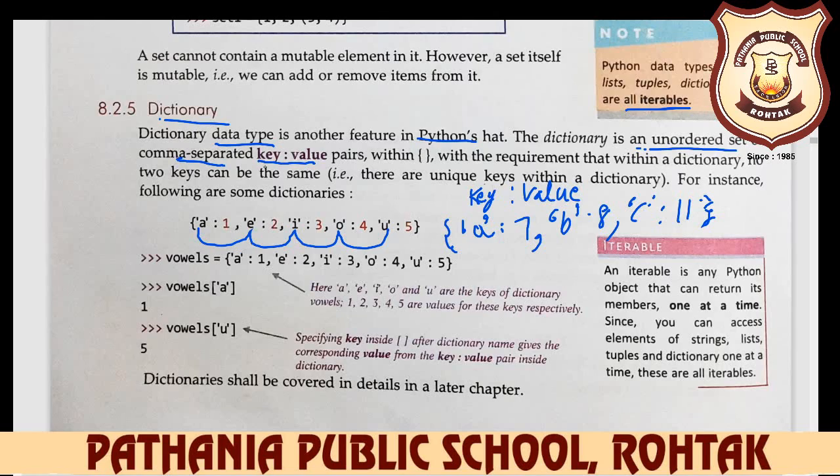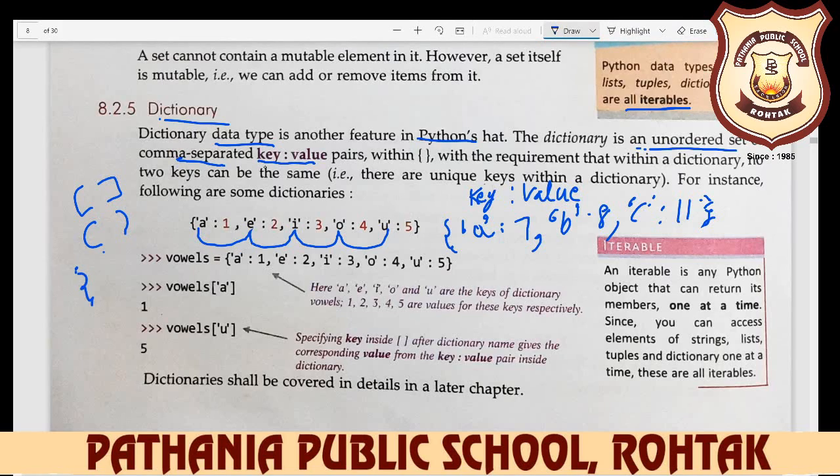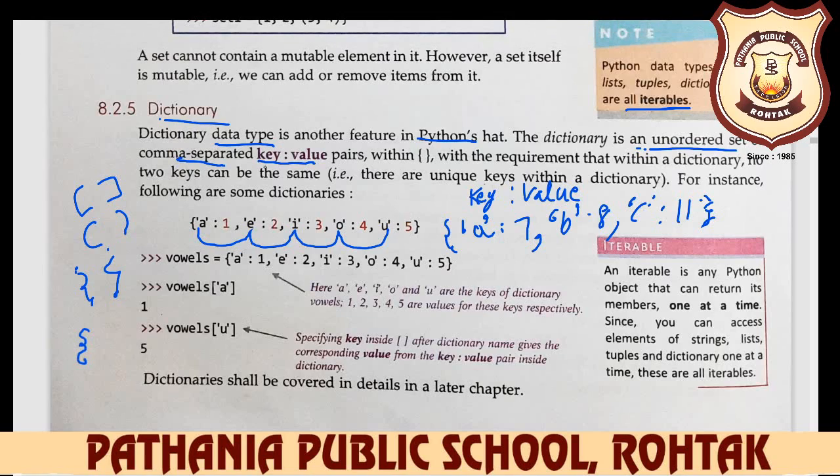So don't be confused here. Your list is always defined with the square bracket, your tuple is always defined with the parentheses, and your dictionary is always defined with the curly braces, and you write down in this way. This is the proper method to write down the curly braces.